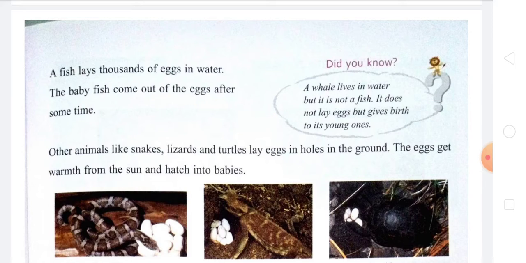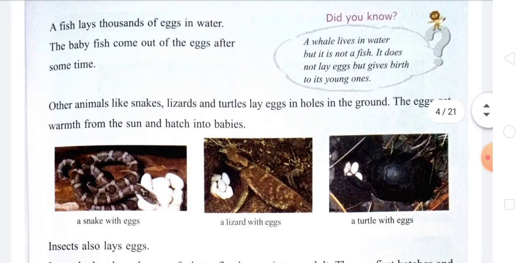After that we are going to learn about the fish. A fish also lays thousands of eggs in the water. The baby fish come out from the eggs after some time. Other animals like snakes, lizards, and turtles lay eggs in holes in the ground. The eggs get warmth from the sun and hatch into babies. You can see here a snake with eggs, a lizard with eggs, and a turtle with eggs.